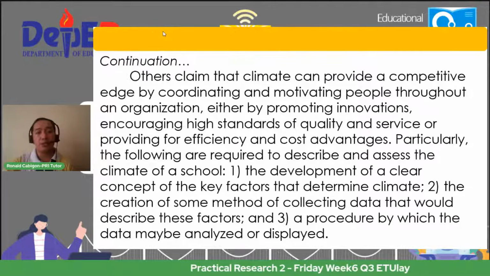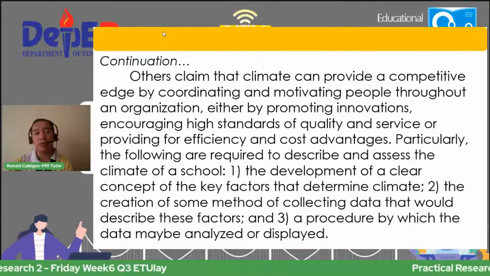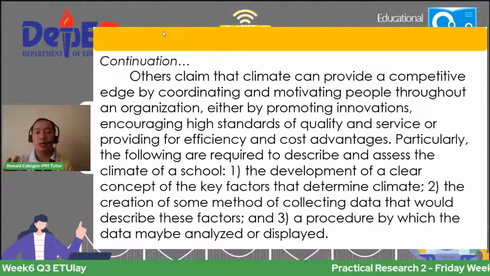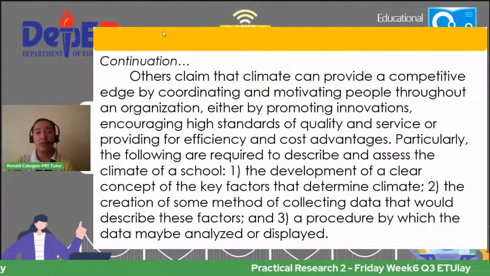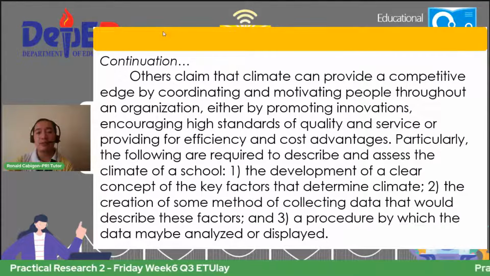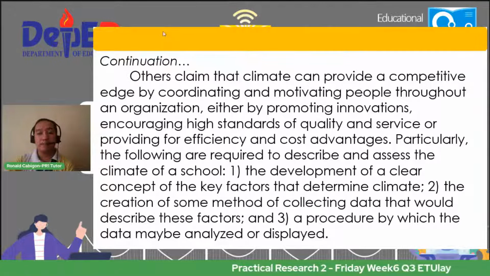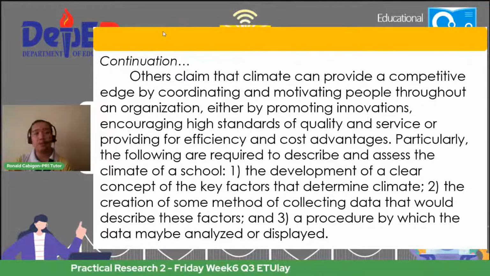Continuing, others claim that climate can provide a competitive edge by coordinating and motivating people throughout an organization, either by promoting innovations, encouraging high standards of quality and service, or providing for efficiency and cost advantages.